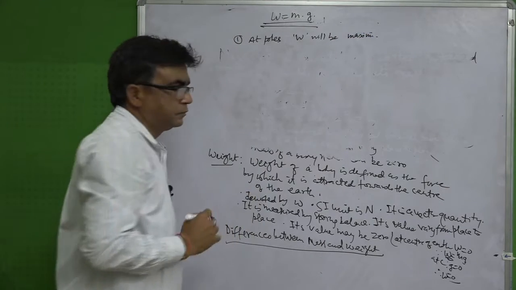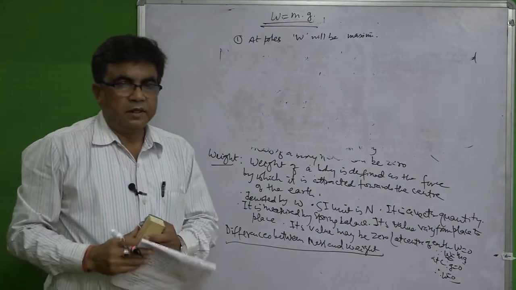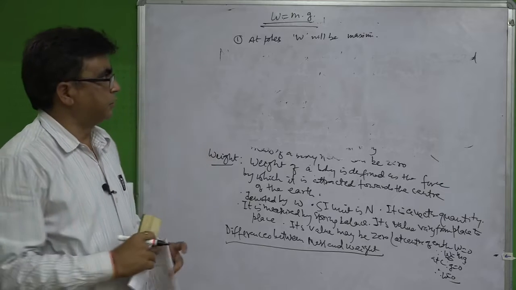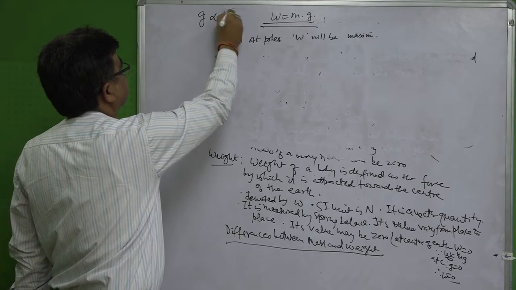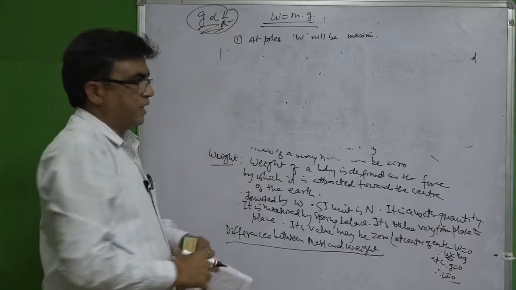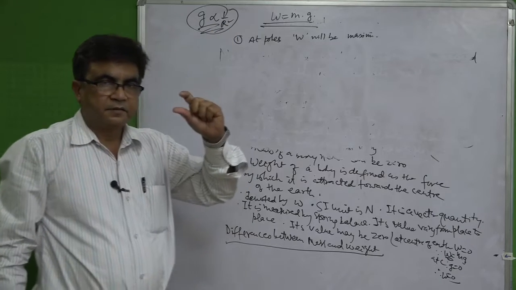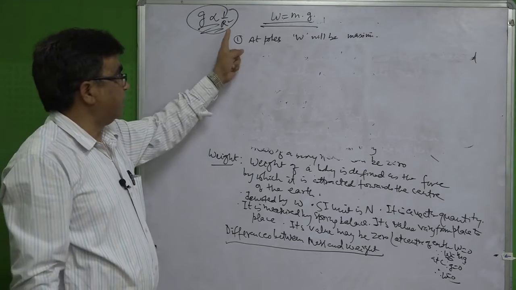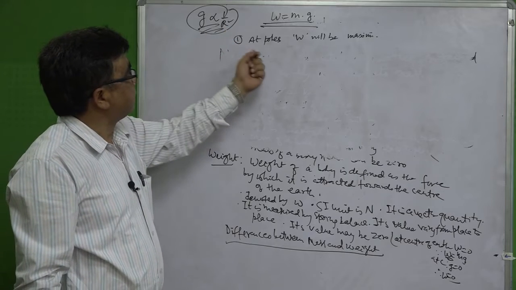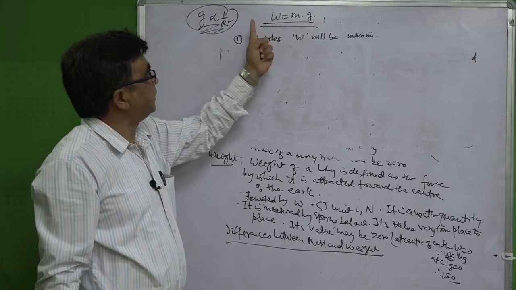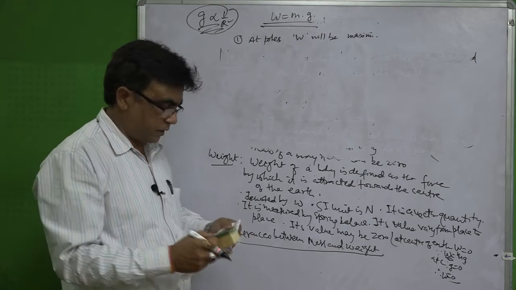Why? Already in our last class we have come to know that g is inversely proportional to 1 upon r square. As the polar radius is minimum, g is maximum at the poles. So, if g is maximum, W will be maximum at the poles.